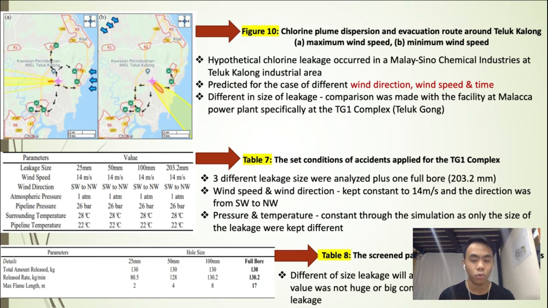Pressure and temperature were kept constant as well through the simulation, as only the size of the leakage was different. Lastly, in table 8, they conclude that different leakage sizes will affect the release rate, but the value was not compared to each size of leakage.